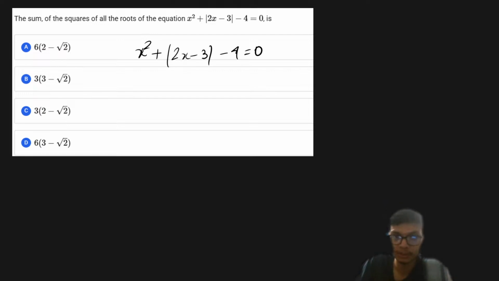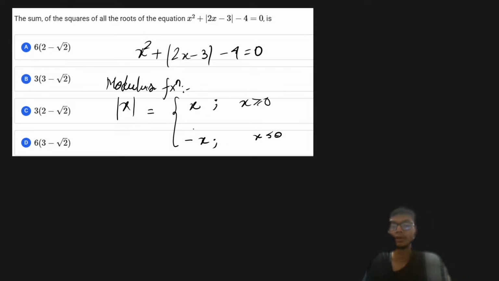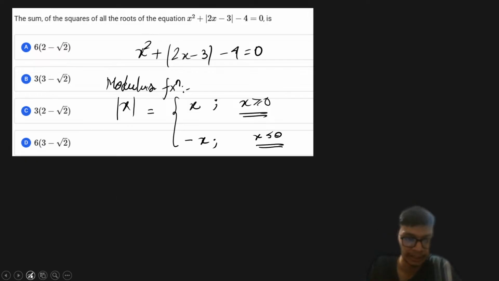Now I will tell you about the modulus function. Modulus function, or what we call the absolute value function. Whenever we have the modulus function, it has multiple definitions. That is, it is a piecewise function. It is equal to x when the value of x is greater than or equal to 0, and it is equal to minus x when x is less than 0. So let us try to move forward with this.